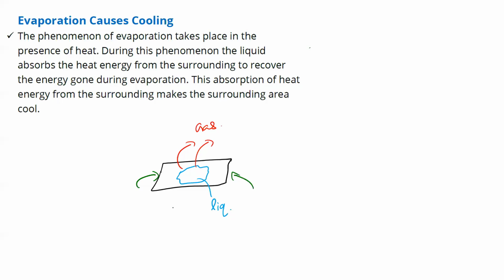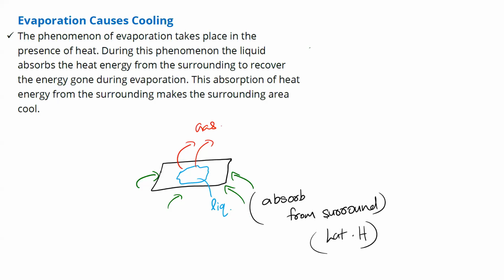Now, who will give latent heat here? There is no sun or any other source. We are not boiling it. If you boil it, it will get latent heat directly. But if you are not boiling it, it will not get latent heat. So there is only one option. What is that option? It will undergo evaporation. And how will it get latent heat? It will try to absorb extra energy from the surrounding.